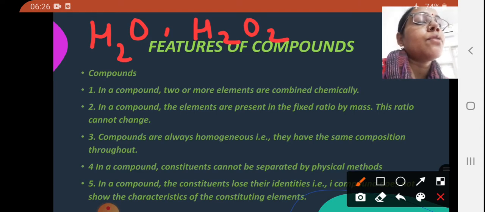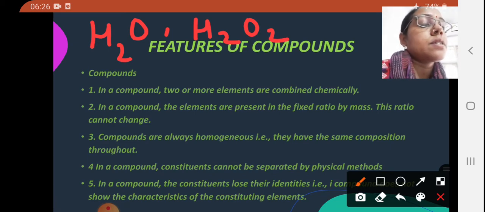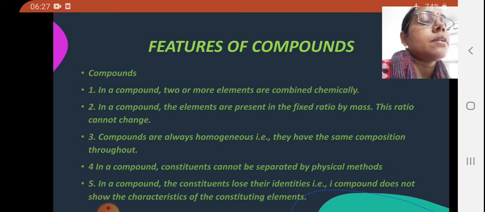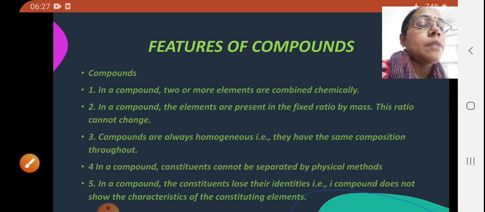If you have to form water, then you need to maintain the ratio of 2:1 number of atoms, and if this ratio will change then you will not be able to form water. If you have to form hydrogen peroxide, that is H2O2, then you need to maintain the ratio of 2:2 by number of atoms between hydrogen and oxygen, and if this ratio will change then the whole compound will change. Okay, so it is necessary to maintain the definite ratio between the elements present in the compound.